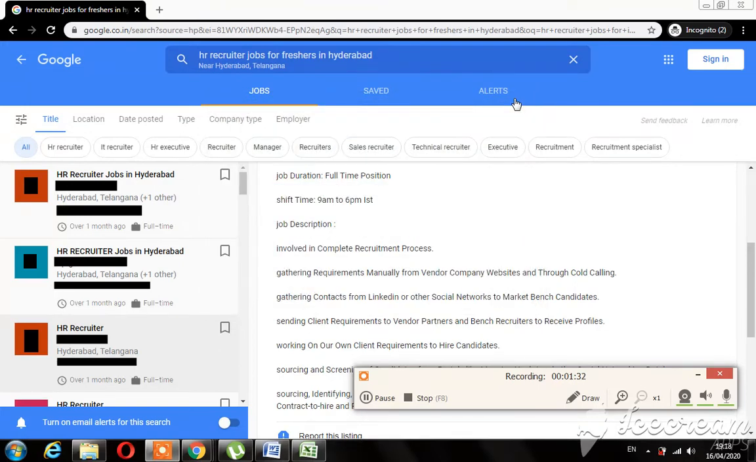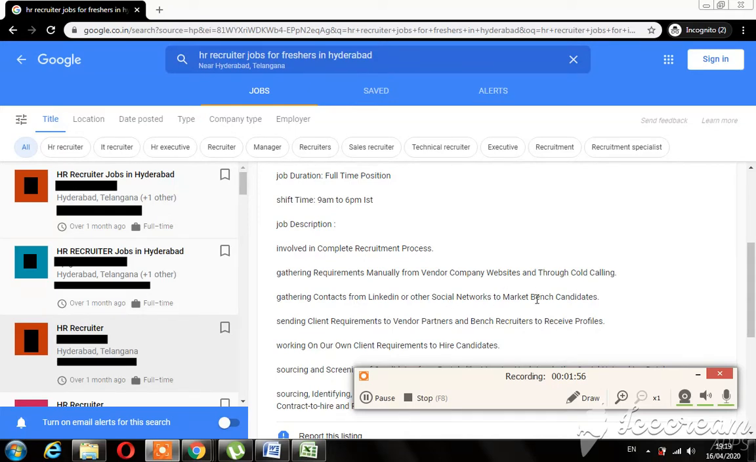And through cold calling. Cold calling is where you call the customers, or you call the companies, or you call the person you want to make a sale or want to get them an interview, get them to a job. That is cold calling, where you call them and convince them and talk to them. That is cold calling. Third role is gathering contacts from LinkedIn or other social networks to market bench candidates.